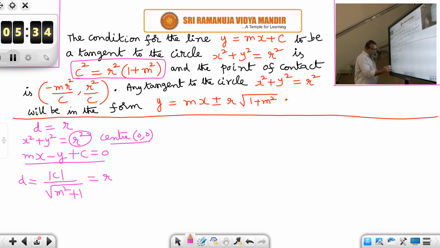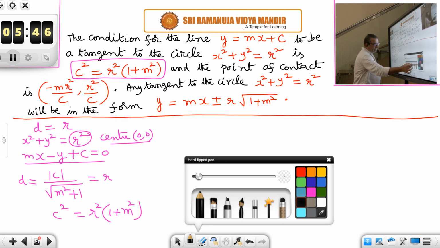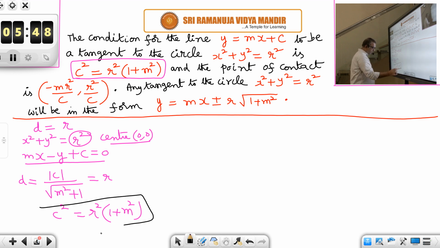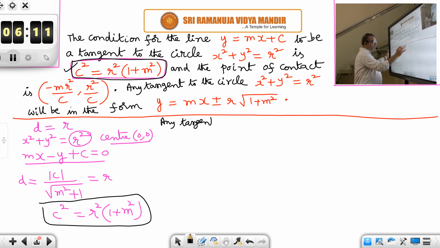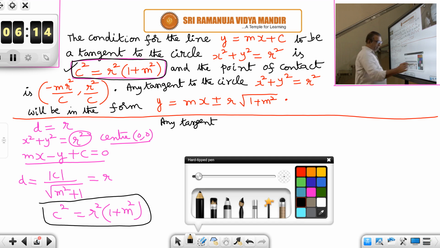So, cross multiplying and squaring, you get c square is equal to r square into m square plus 1, which I have written as 1 plus m square, no problem. So, this is the condition for what? For the line y is equal to mx plus c to be a tangent to the baby circle. Okay. c square is equal to r square into 1 plus m square. So, that is what is shown here. So, this part we have proved. Therefore, any tangent to the circle will be in what form? Any tangent will be in what form?